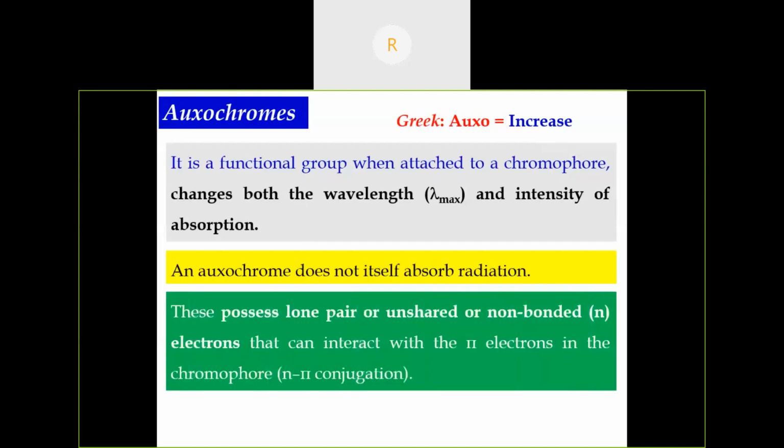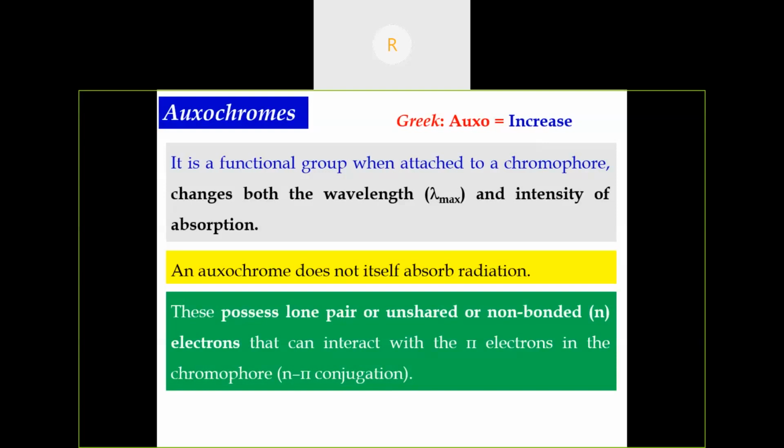These possess lone pairs of electrons, or unshared, non-bonded electrons, that can interact with the pi electrons in the chromophore. As I said earlier, chromophores contain a carbon-carbon double bond, so there will be some pi electrons. Here, auxochromes contain lone pairs of non-bonded electrons. So there might be some n-pi conjugation, which enhances the lambda max value, and the intensity of absorption will also be enhanced.